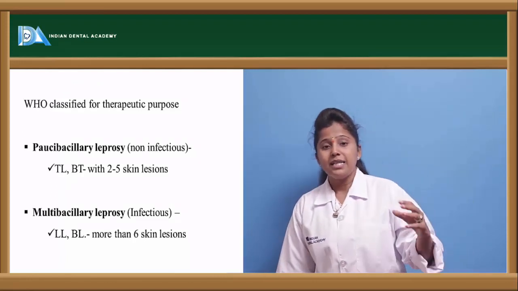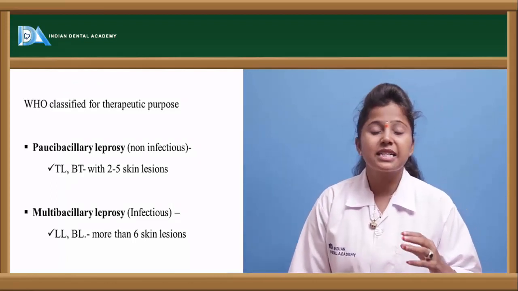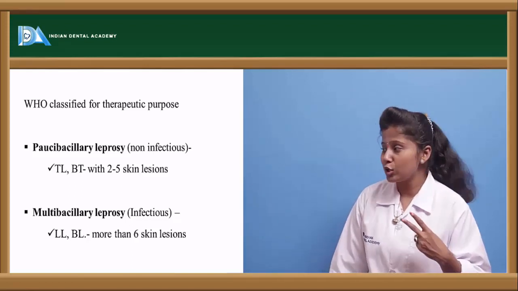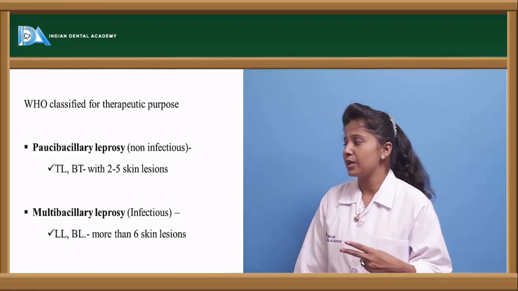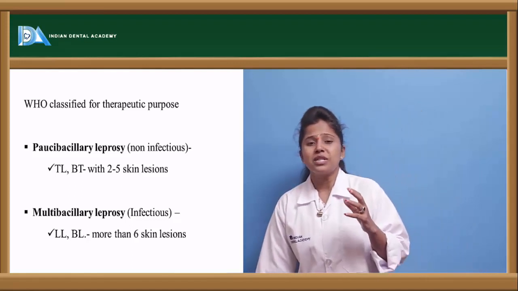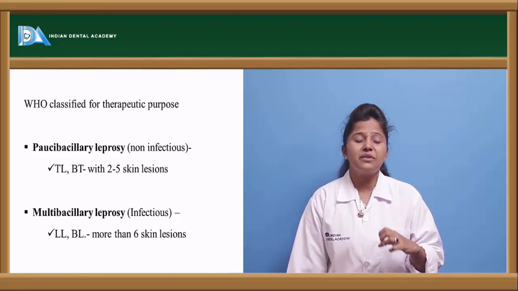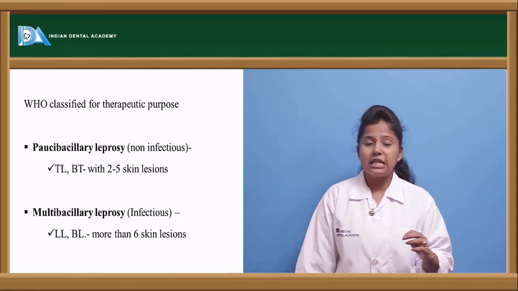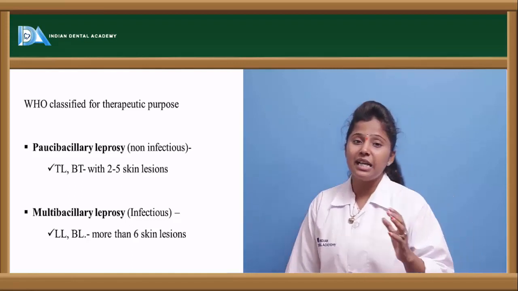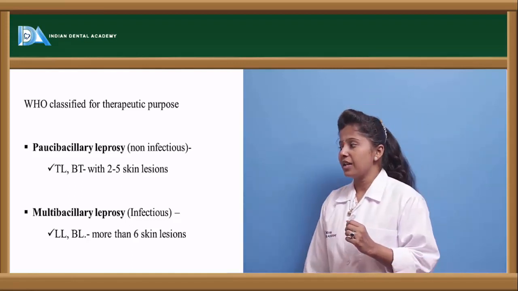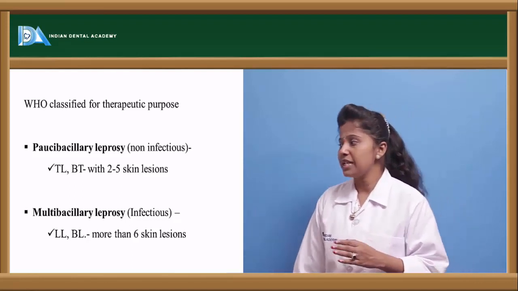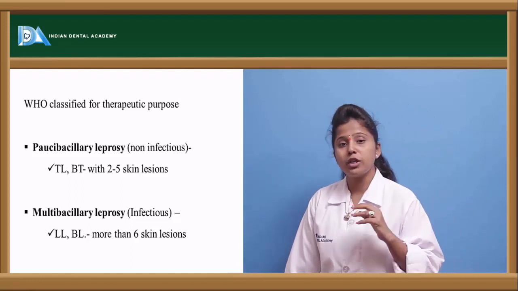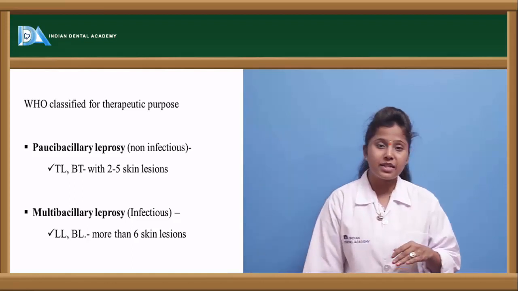Apart from that, the WHO, World Health Organization, has given another classification for the division of leprosy: paucibacillary leprosy and multibacillary leprosy. Paucibacillary leprosy is a non-infectious type of disease, not that much infective, whereas multibacillary leprosy is highly infectious. Tuberculoid leprosy and borderline tuberculoid leprosy come under the paucibacillary type.